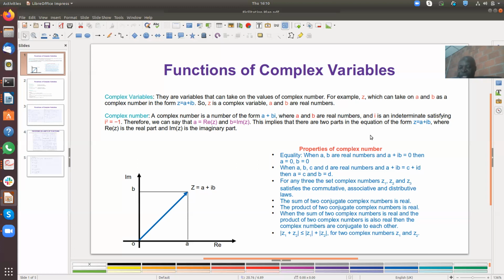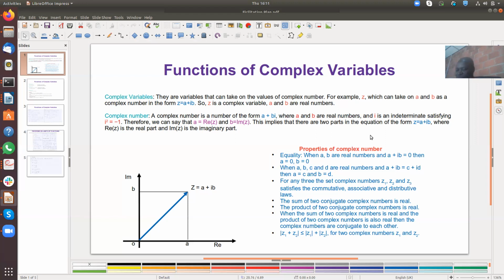What happened here is just a kind of comparison of variables. If you say the first equation is a plus ib and the second equation is c plus id, if the law of equality is at stake, then you can say that the first equation is equal to the second equation. And if that happens, you look at the parts that have the same properties.